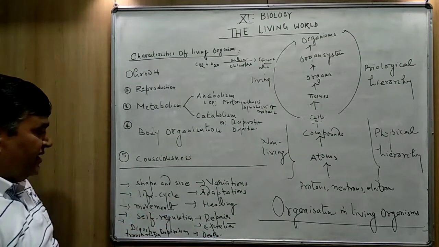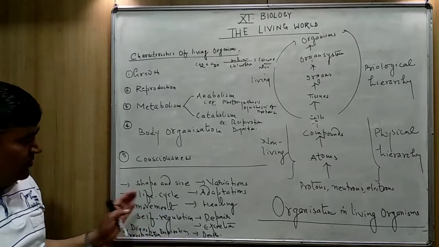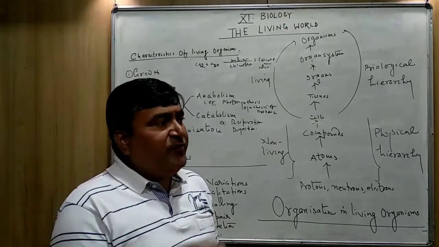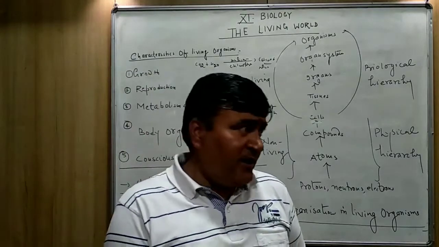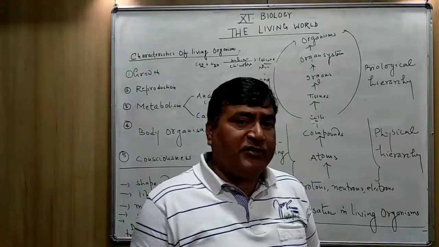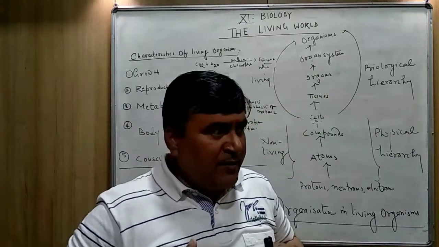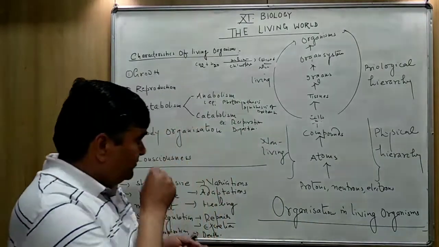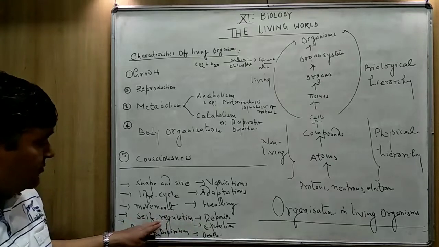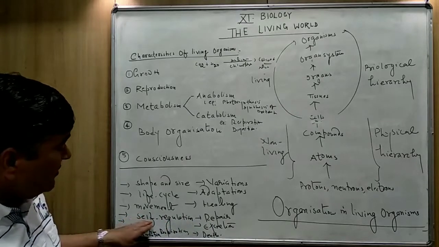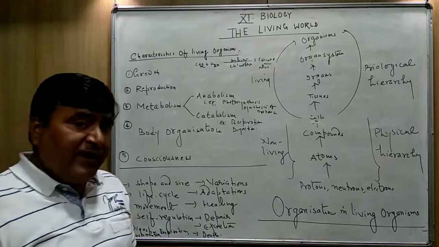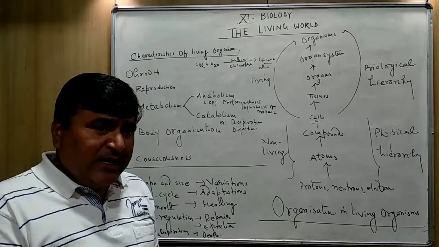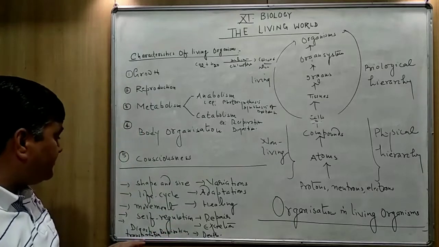Self-regulation. In class 10, I taught you about homeostasis. Homeostasis is the process of maintaining the internal environment constant in spite of the fluctuation outside. So we have a self-regulatory mechanism, so we can keep our internal environment constant in spite of the fluctuation outside.